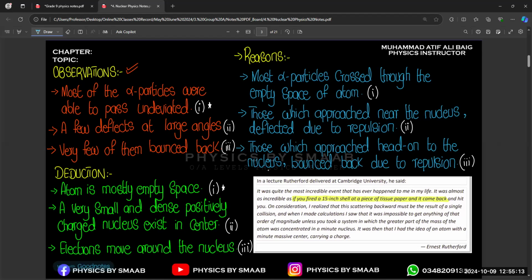Yes, you may rejoin. Then we will discuss some other topics related to the structure of the atom. Basically, the structure of the atom is a very short topic, and inshallah we are going to end that chapter in today's class because it is very simple, and you can see the topics are very familiar. You already know about them. Okay.